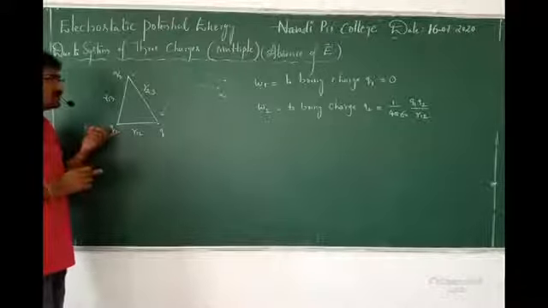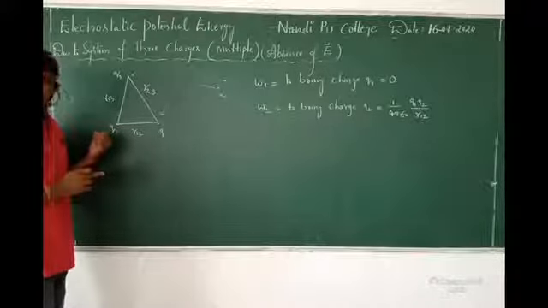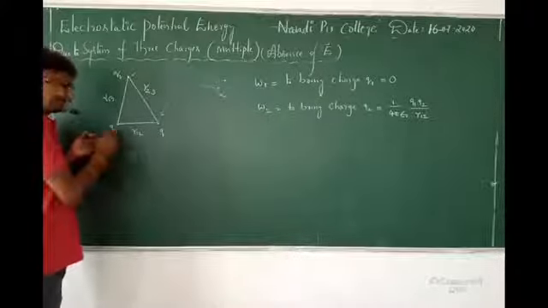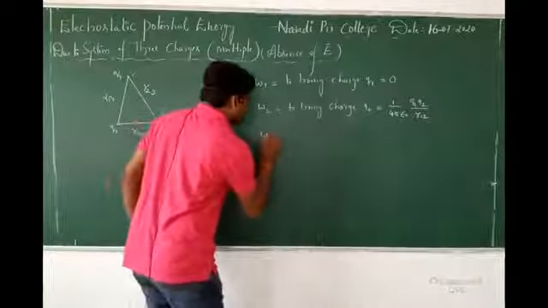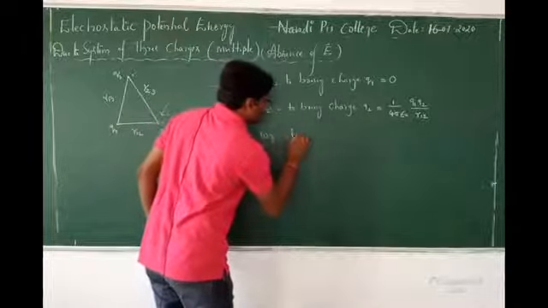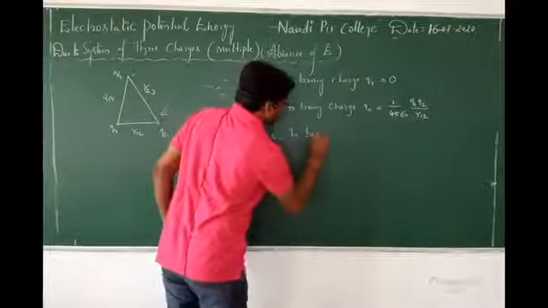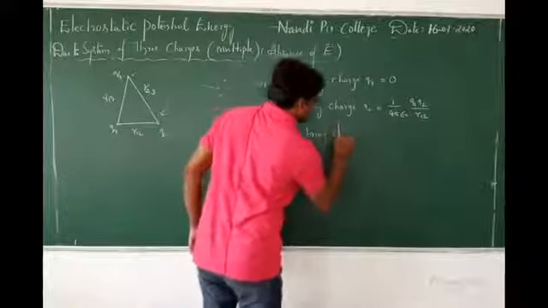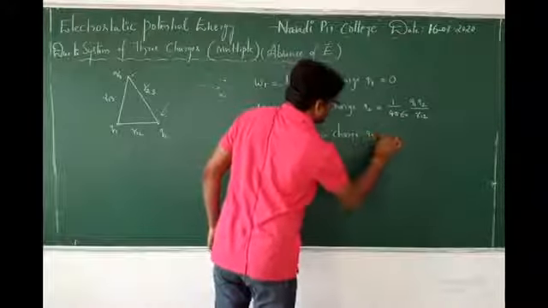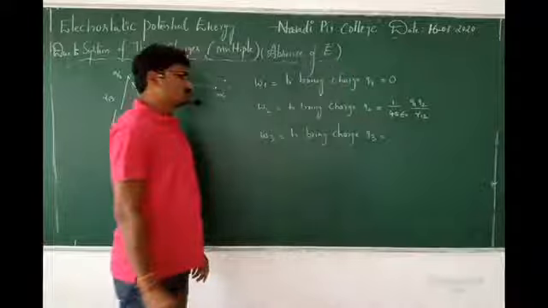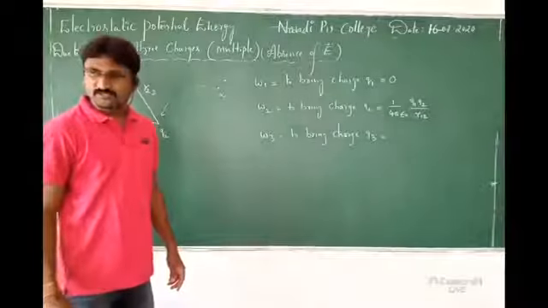Okay. So here how many works are there? 2 works. Due to Q1, due to Q2. So W3 is equal to bringing charge Q3. To bring charge Q3 means how many works? 2 works.